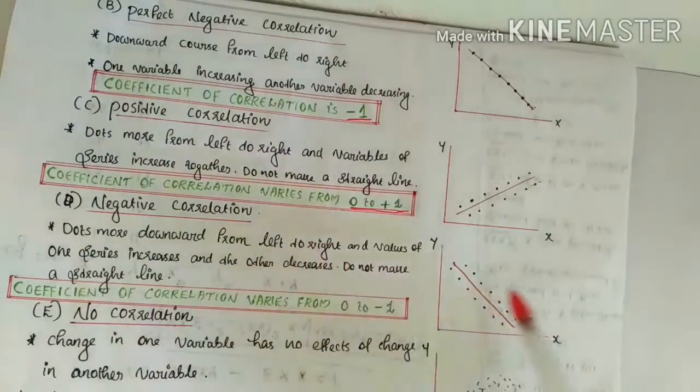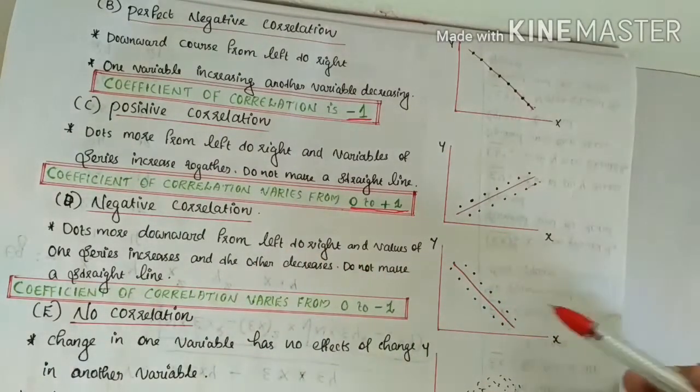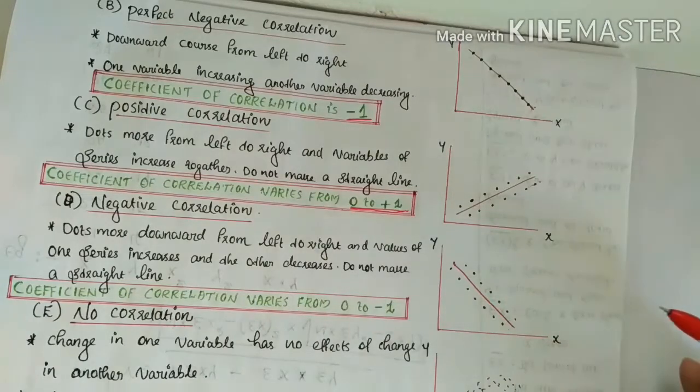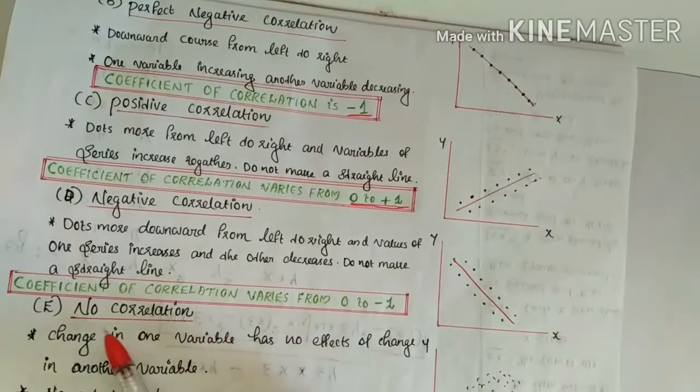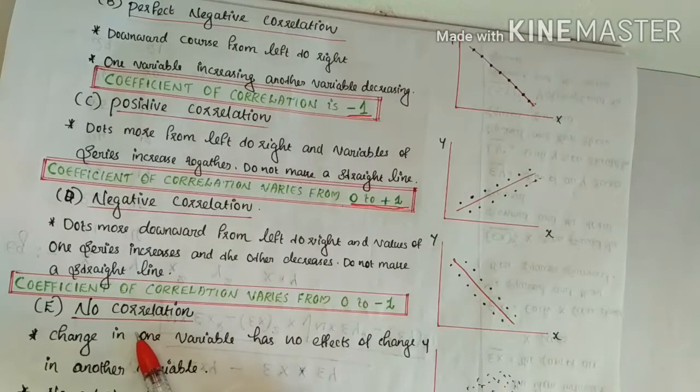And in the case of negative correlation, the coefficient of correlation varies from 0 to -1.